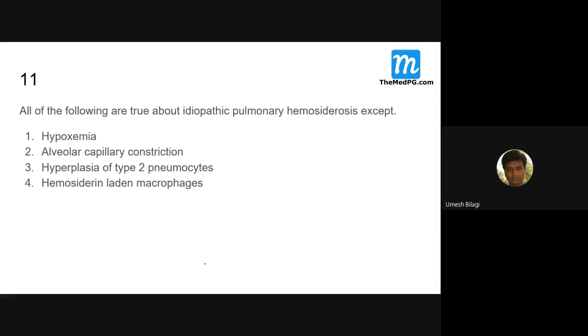Yesterday we did a part of interstitial lung disease. So this is actually a continuation of yesterday's class. We solved around 10 MCQs, and now we'll start solving the next 10 MCQs.